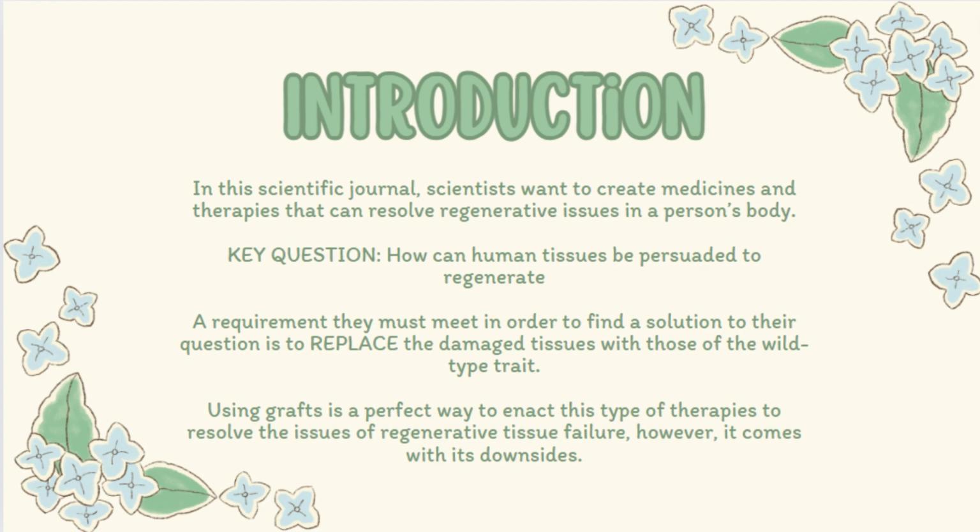The article focuses on the prevention of poor cell differentiation, fibrosis, and chronic inflammation because these diseases have solutions that also bring along unresolved hurdles. Facing these challenges and finding ways to unravel the truth behind tissue regeneration can make its way to modern-day medicine. A requirement that must be met in order to find a solution to their question is to replace the damaged tissues with those of the wild-type trait.